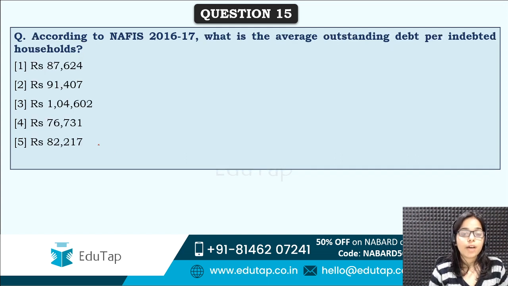Next is, according to NAFIS, what is the average outstanding debt per indebted household? So 47.4% households are in some kind of debt. Now tell me the amount, average outstanding debt per household.